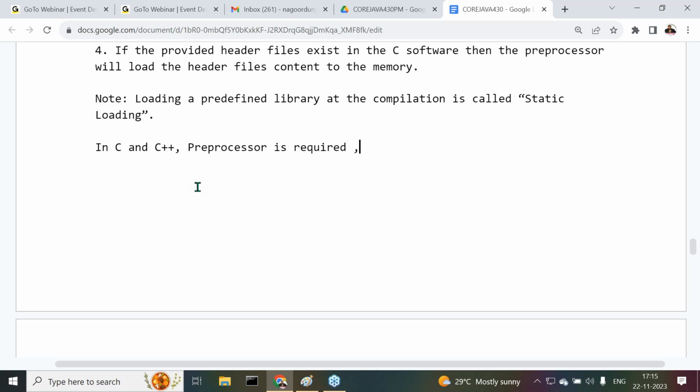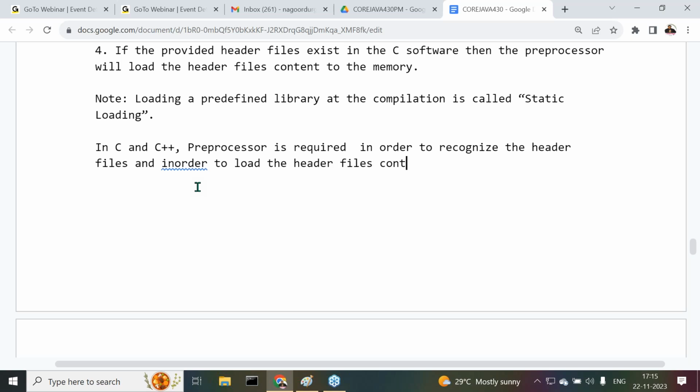Because the preprocessor is required in order to recognize the header files and in order to load the header files content to the memory. That's it. What is the purpose of this one? The preprocessor is required to recognize the header files from the #include statements and to load the header files content to the memory.